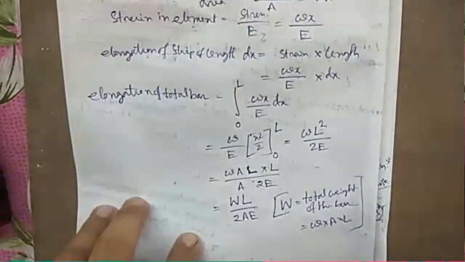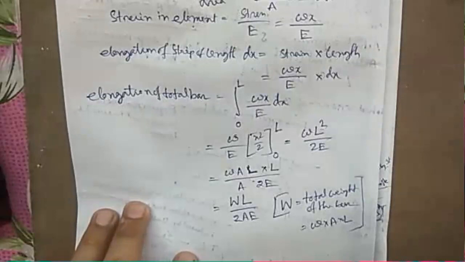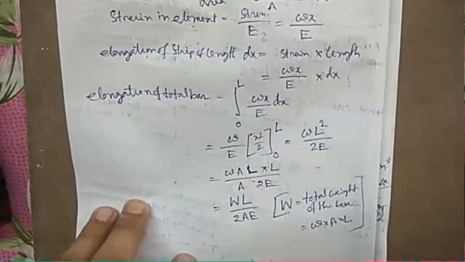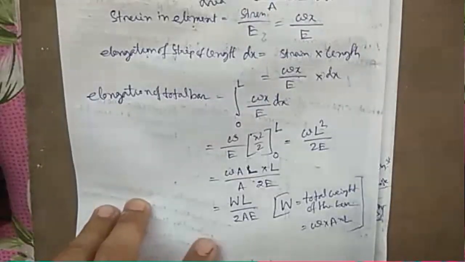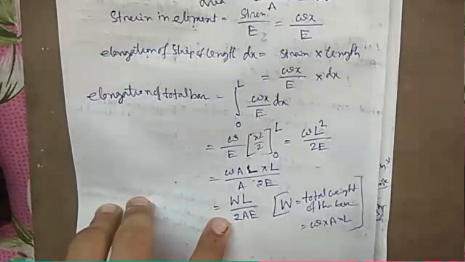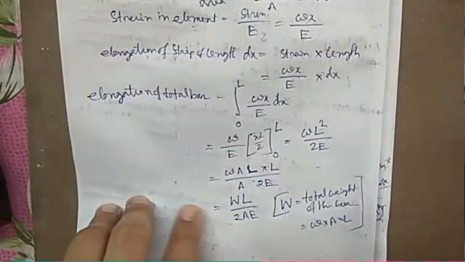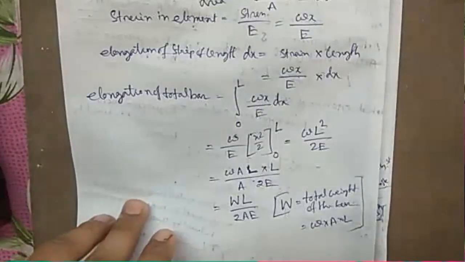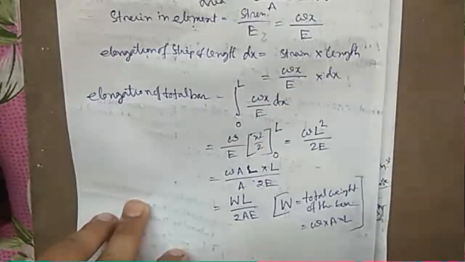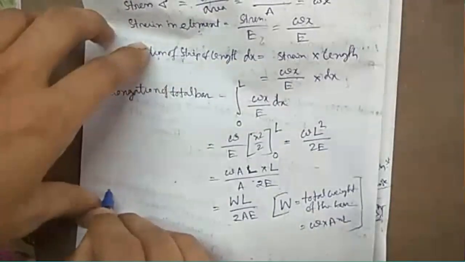Now look carefully, we have learned that if there is a bar having an external load W only, we are not considering its own weight. Here we are considering an external load equal to its own weight.